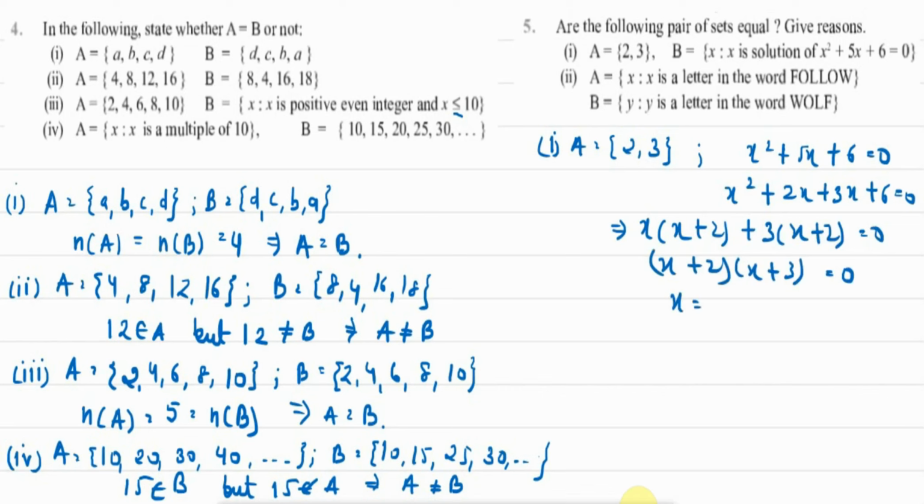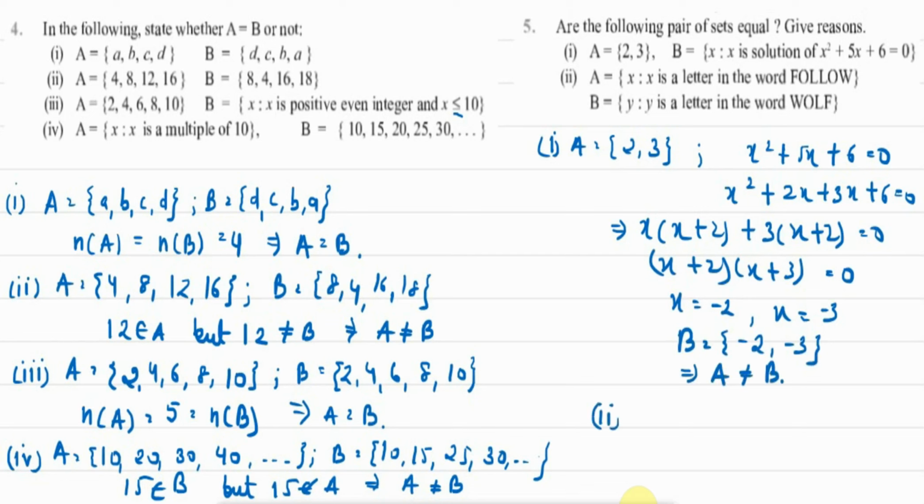So from here we get x is equal to minus 2 and x is equal to minus 3. So the solution set B will be minus 2, minus 3. Now although the cardinality of A and B are equal, the elements are different. That is why set A will not be equal to set B.